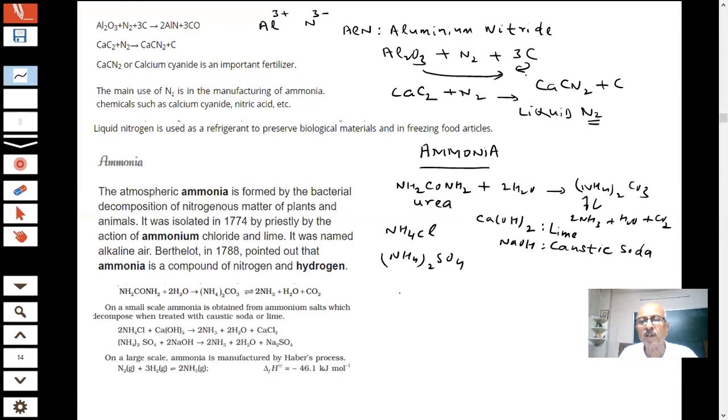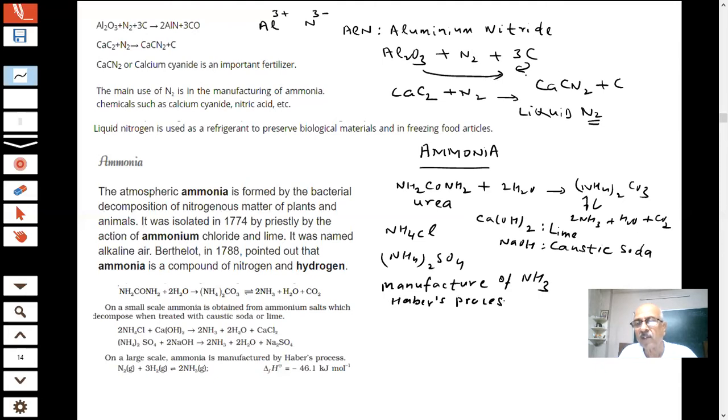And the most important point which we wanted to come to here is the manufacture of ammonia. Why do we manufacture something when it is required in large amounts, students? When you need large amounts of it because of the great uses, as we have said in fertilizer, students, then you will be preparing ammonia, students. And we have said that it is a valid question for the paper, which is Haber's process.